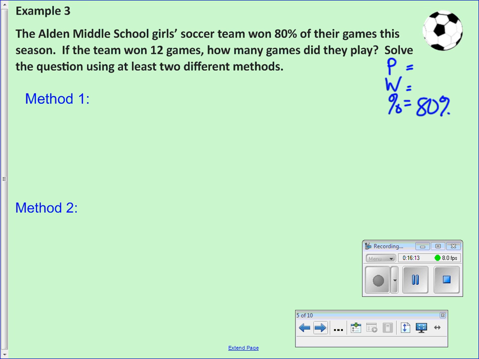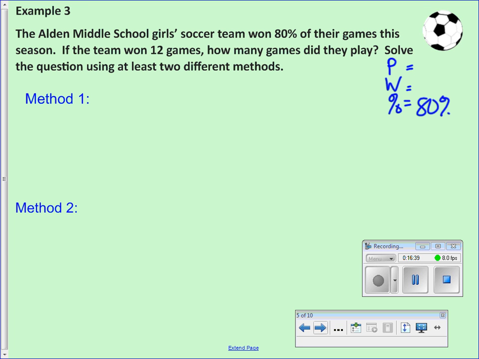So is 12 part of the games, or is 12 the total number of games they've played? I think it's all. They won 12 of their games. Remember we said of is always going to be our bottom number, our whole.